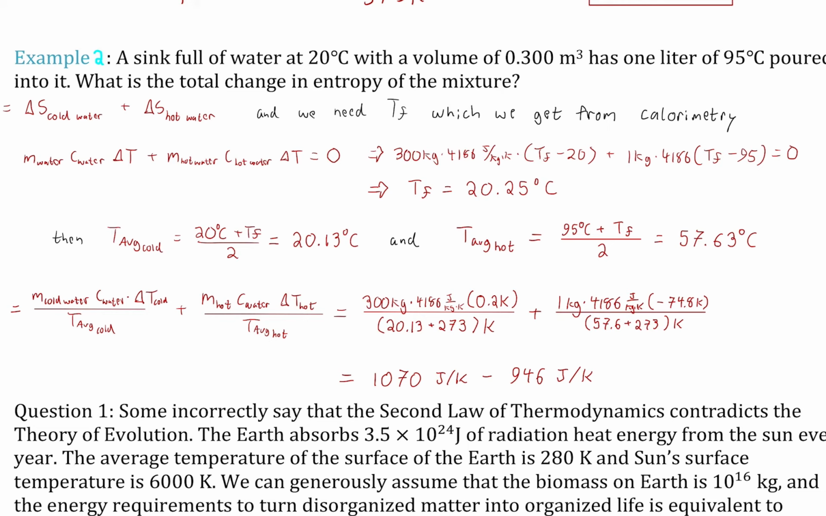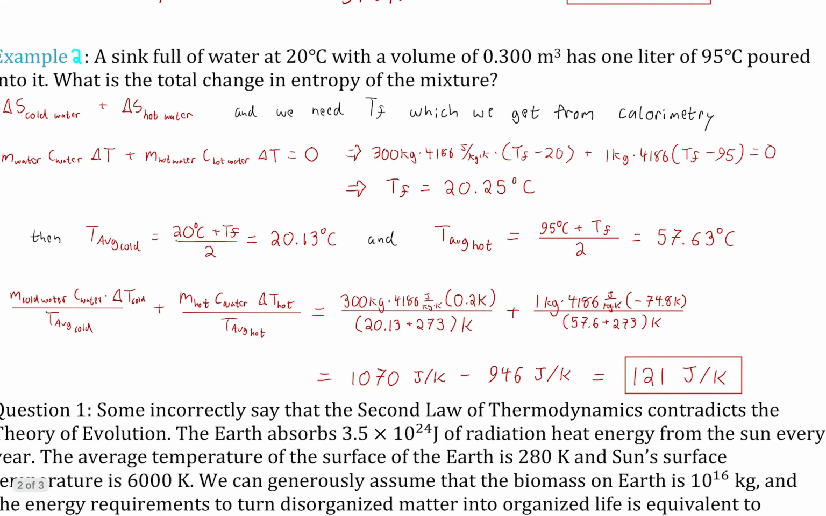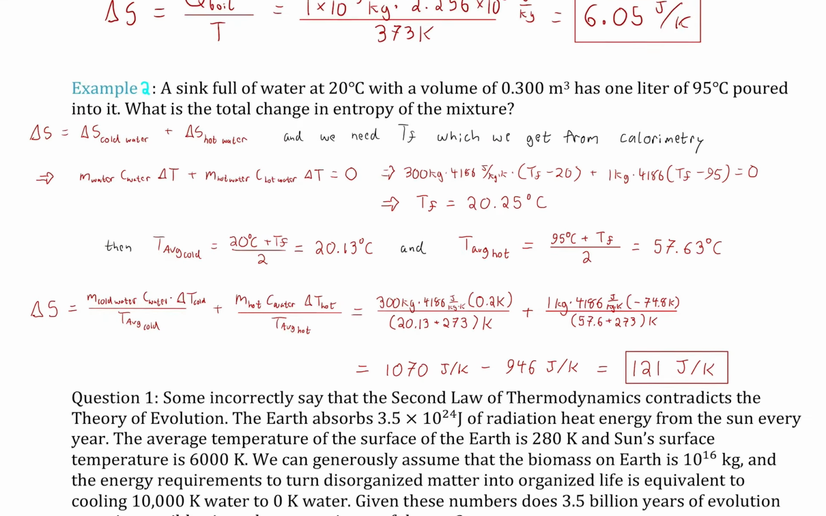But notice that the amount that was lost by the hot water is smaller than the amount that was gained by the cold water. And that's always the case. Even with this imperfect method of taking averages, you'll still always see confirmation of the second law of thermodynamics, that entropy increases in any process like this. So the total change in entropy of the total system with its two parts is 121 joules per Kelvin. An increase in entropy.